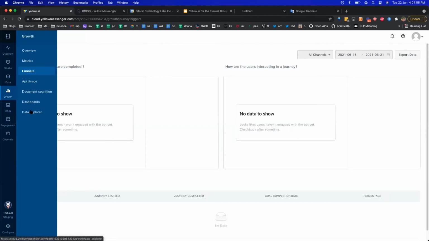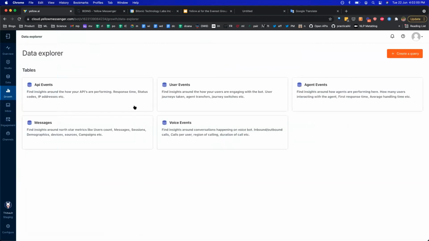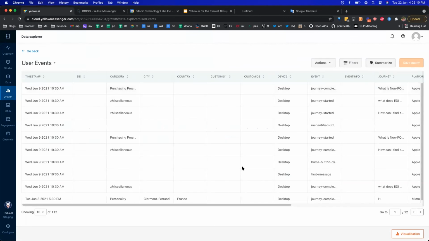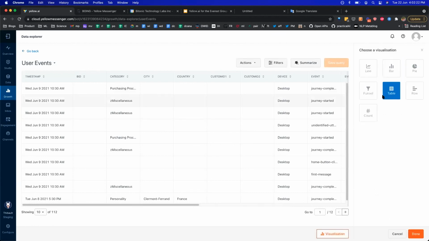Then there is the data explorer. It's again very similar to any data insights tool. What you can do here is define your own widgets. You can tell which metric or event you want to capture, and then write your own queries and build your own analytics dashboards on top of it. And you can, of course, visualize it in different formats, right?